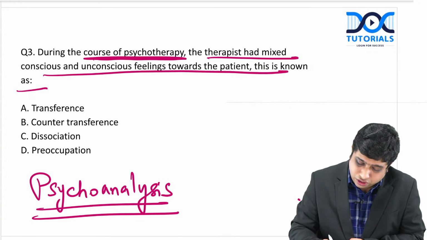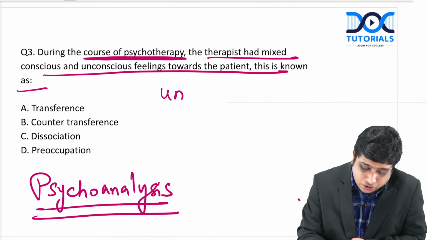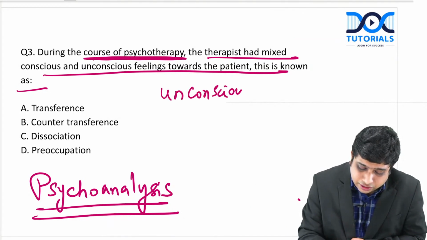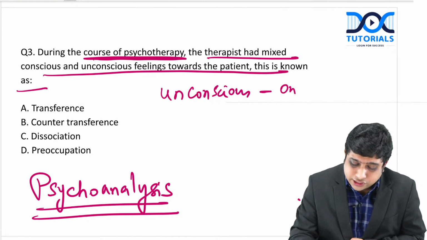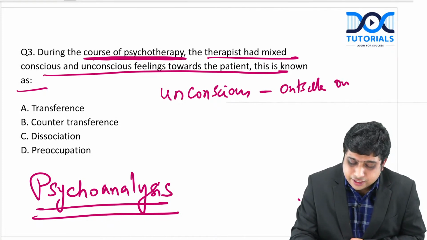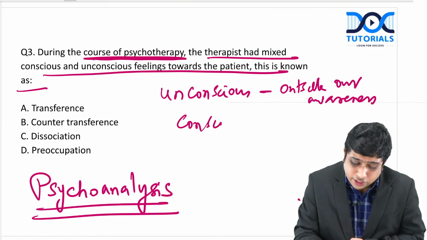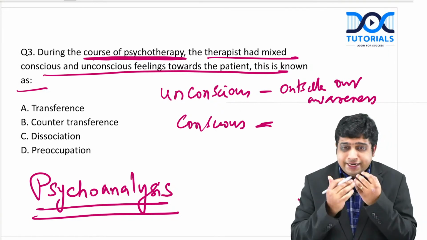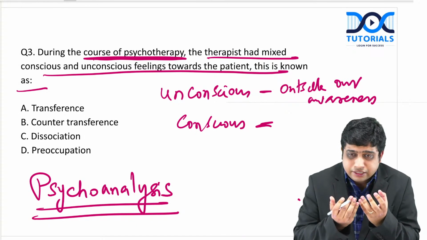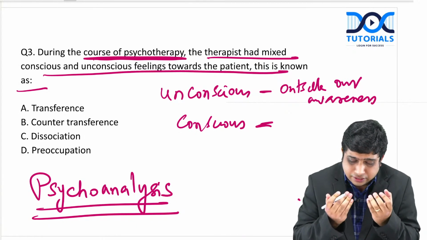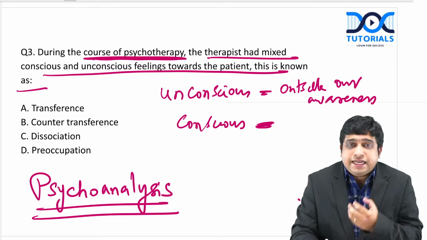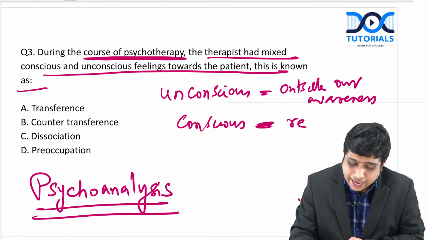So, the unconscious mind, according to Sigmund Freud, is outside our awareness. There is a conscious mind, which we interact with, which deals with the external world, with reality, and is awareness.